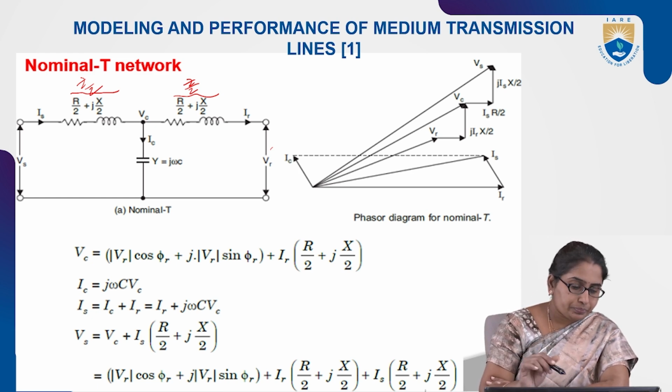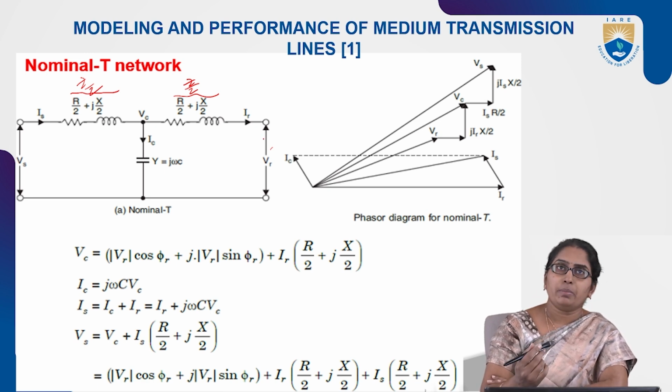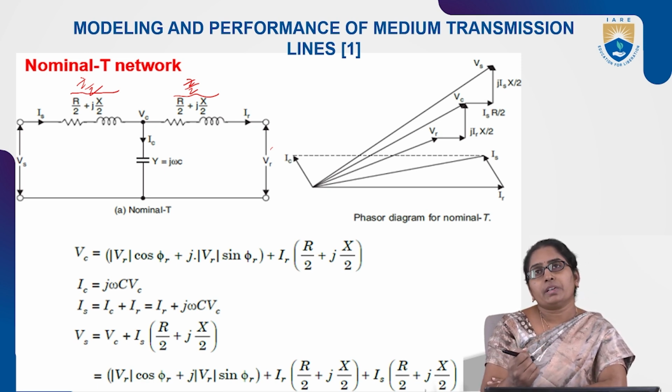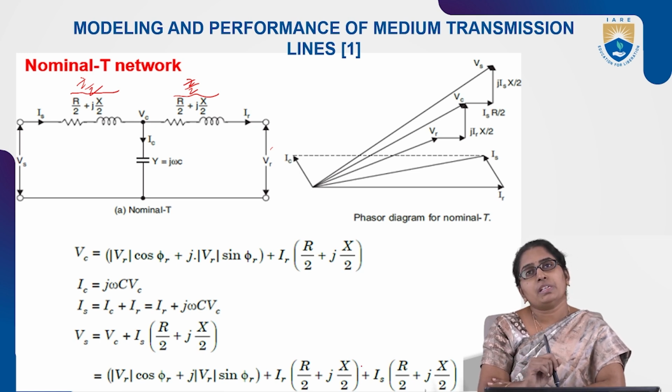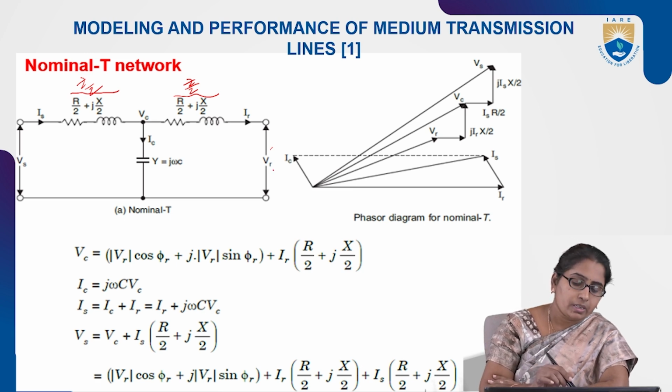Now, what is the reference here? In the same manner, draw the phasor diagram and write the equations for Vs and Is in terms of VR and IR.